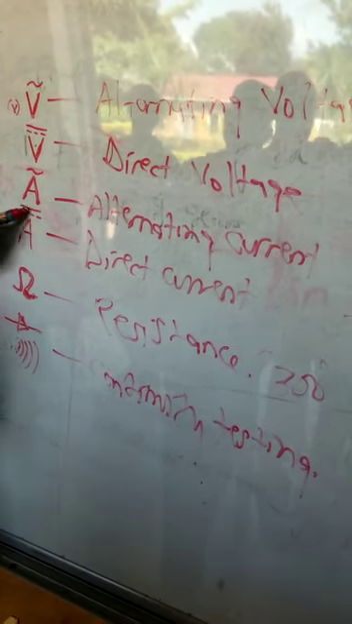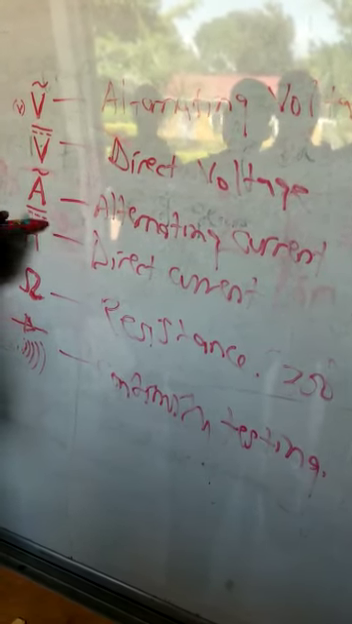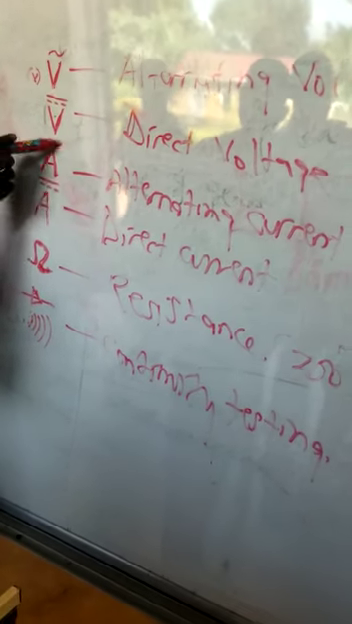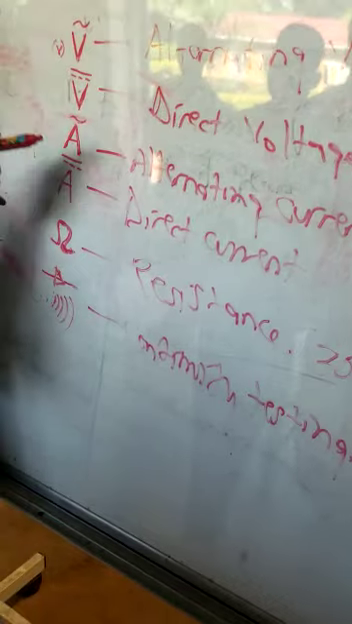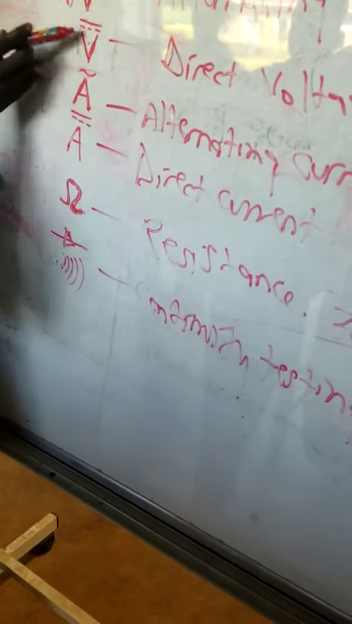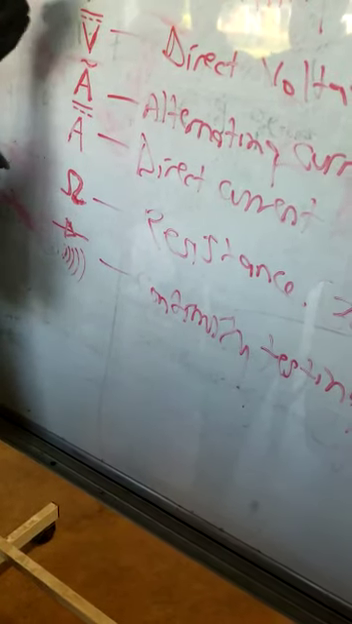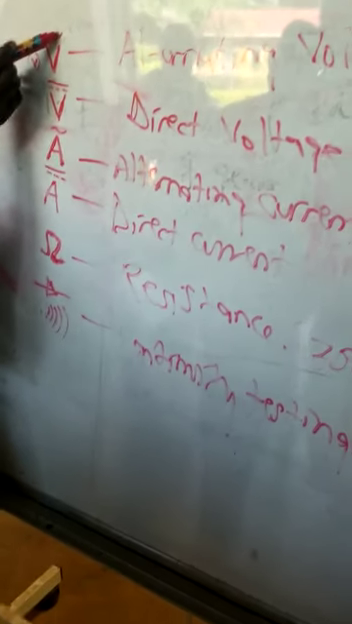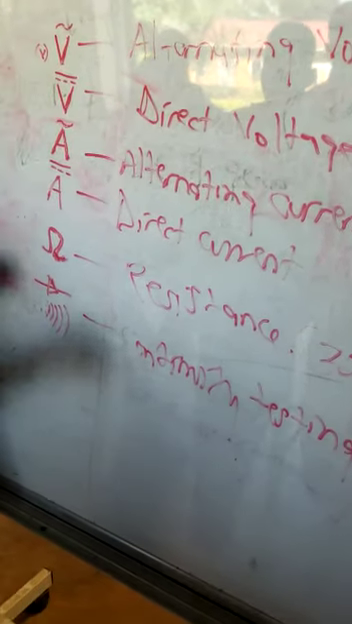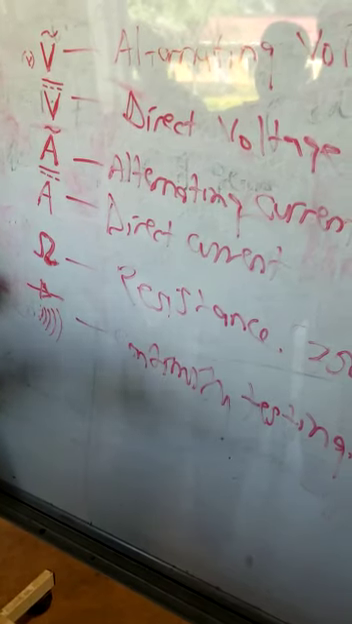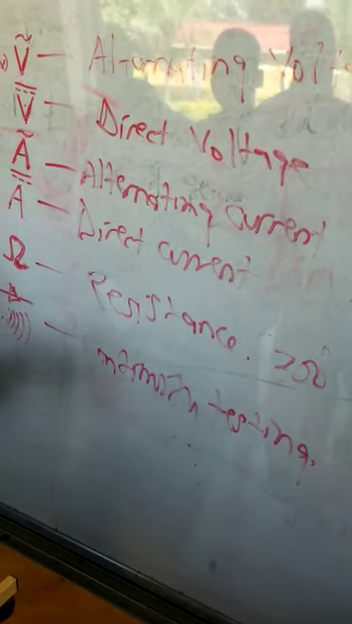So this one is direct current. This is alternating. Whenever I see this symbol, alternating. Whenever I see this one, direct. Whenever I see this one, direct. Whenever I see this one, alternating. So I hope you at least have got some changes on what you have been knowing.